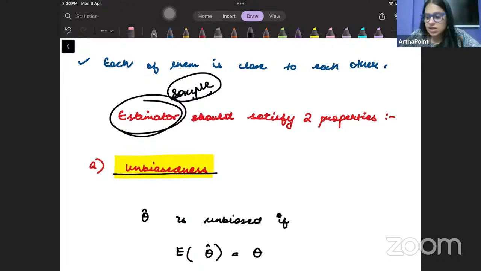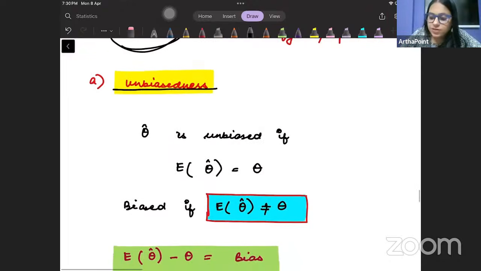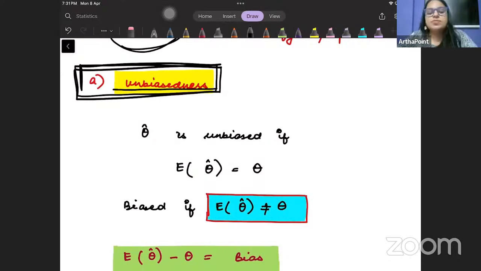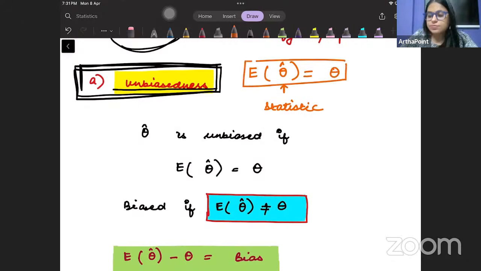And in today's class, I will be focusing on the first property, which is known as unbiasedness. The property of unbiasedness says that if you find the expected value of the statistic, the theta hat that you have found from the sample, if you take its mean, it should be equal to the value of the population.